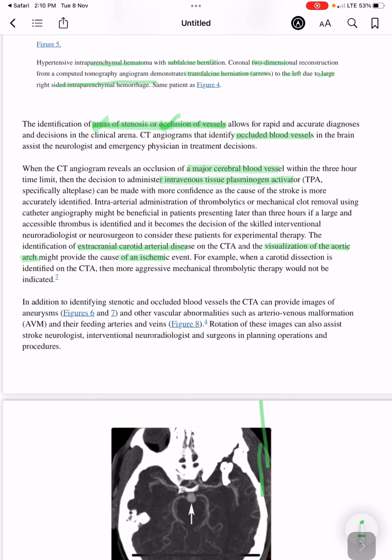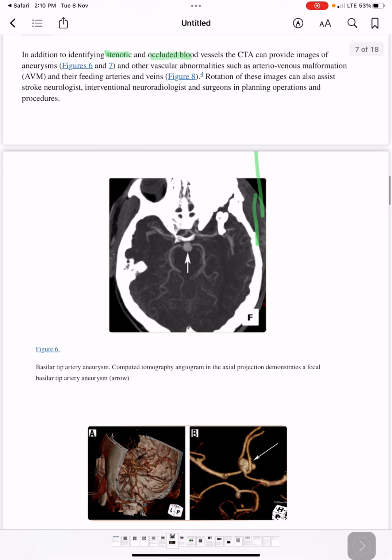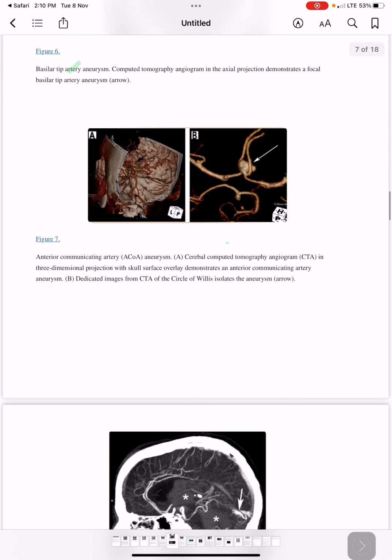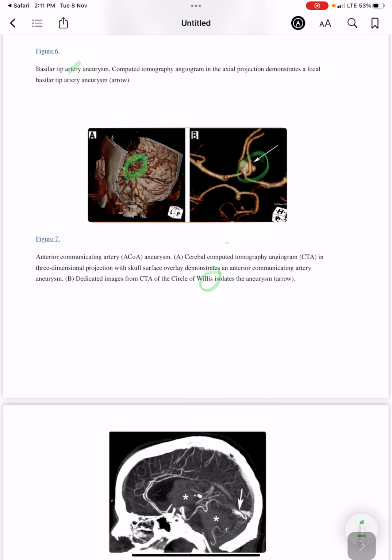And in addition to identifying stenotic and occluded blood vessels, CT can provide images of aneurysms and other vascular abnormalities. So, figure 6, basilar tip artery aneurysm. CT demonstrates a focal basilar tip aneurysm. And then anterior communicating artery aneurysm. CT angiography isolates the aneurysm.